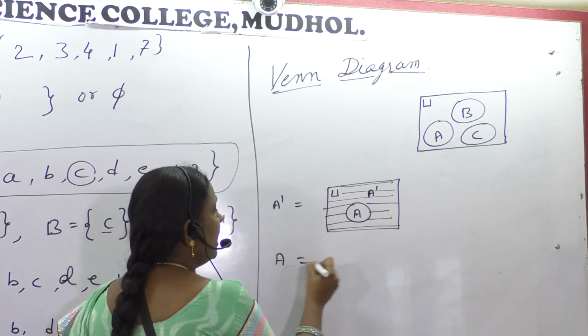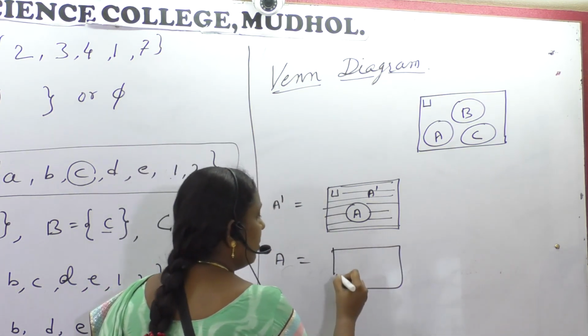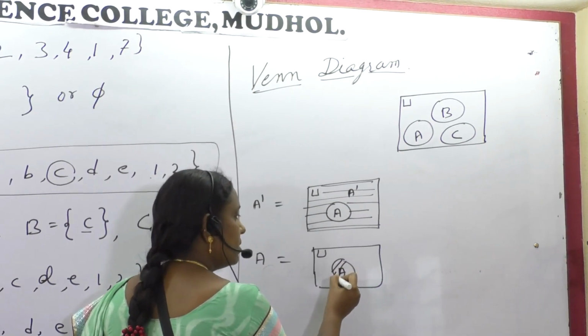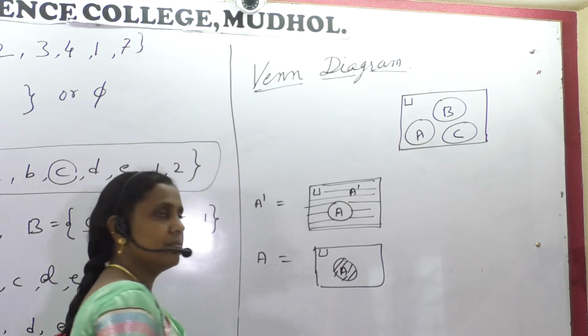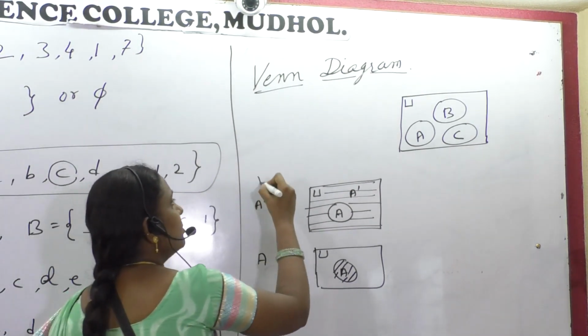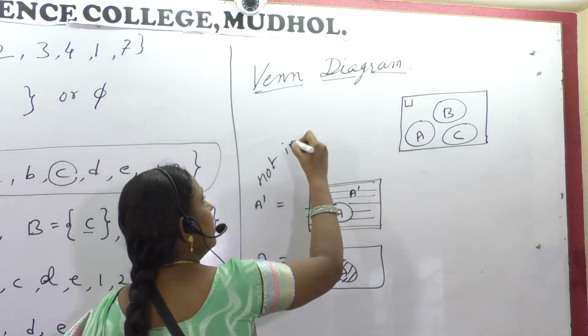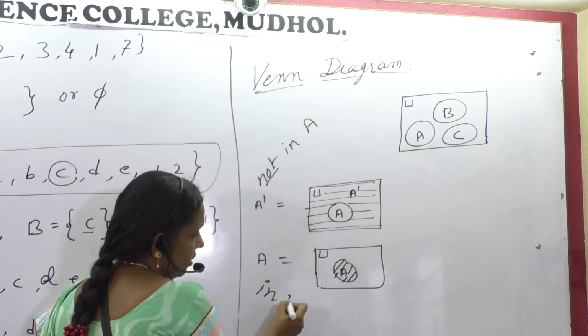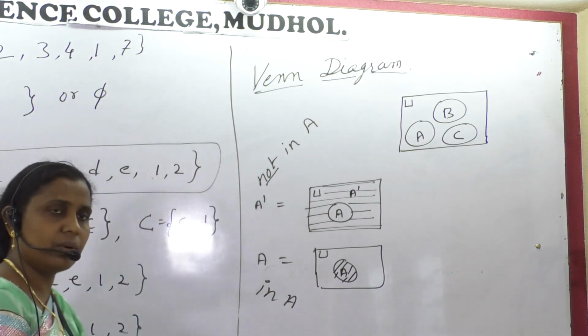If I say only A, this is U, this is A, only A. See? In A, not in A. A dash means not in A. A means in A. Okay?